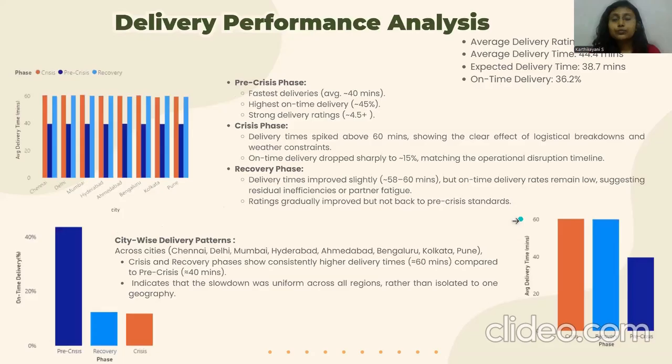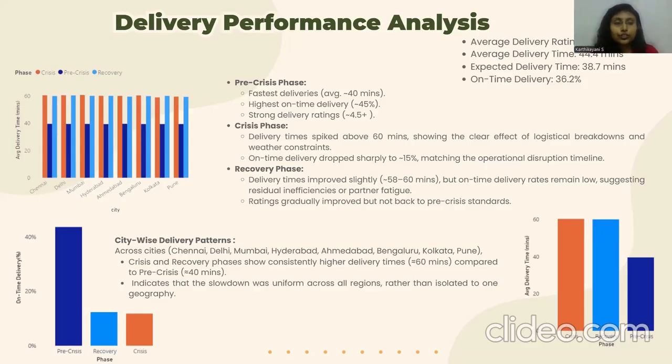Now let us move on to the next category, which is the delivery performance analysis. Over here, we have the basic KPIs. The average delivery rating is 4.2, average delivery time is 44.4 minutes, and average expected delivery time is 38.7 minutes, which shows a 6-minute delay. And on-time delivery percentage is 36.2%, which is very low.